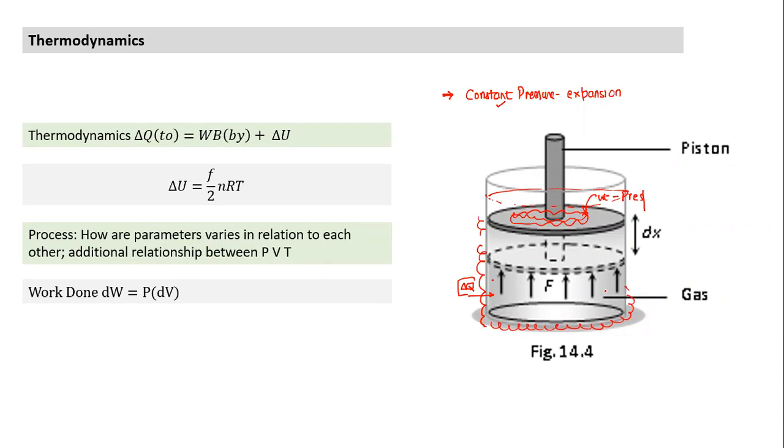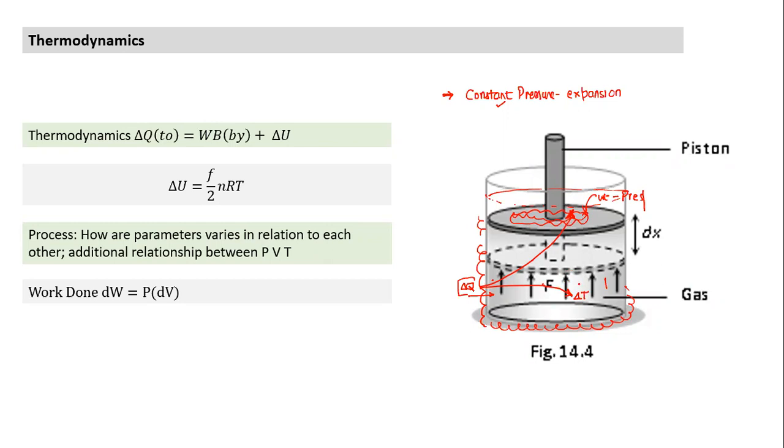Anything else we will notice here: the internal energy will increase. If I check, the temperature also will rise. So what I find when I transfer the heat, keeping the pressure constant, is that expansion will take place and at the same time the temperature also will rise. So this energy which has been given, some part has gone here and some part has gone here. And for a particular type of gas, a monatomic gas, this ratio remains constant: the proportion of heat which goes into internal energy and the proportion of heat which goes into work done.